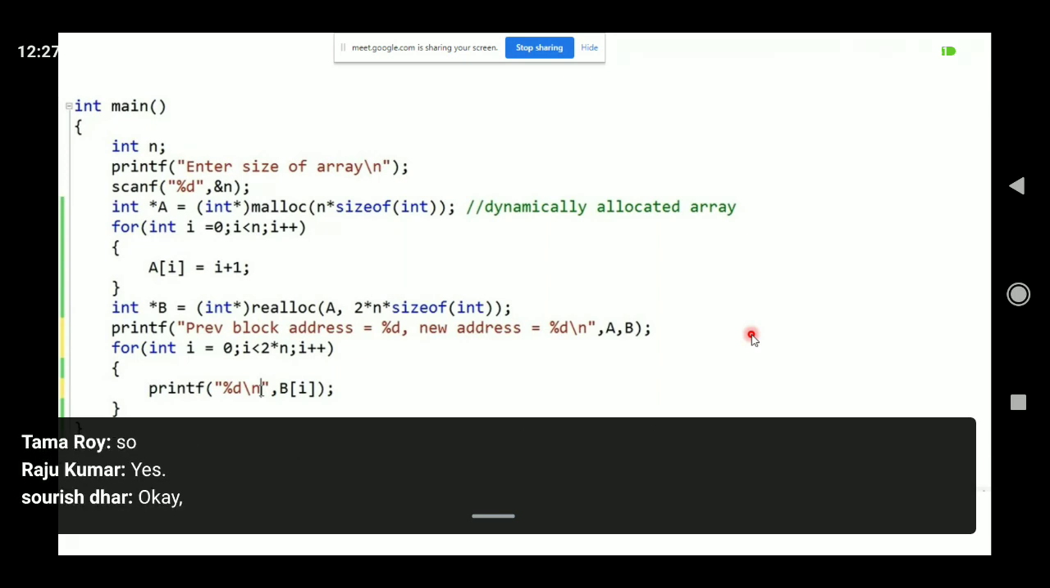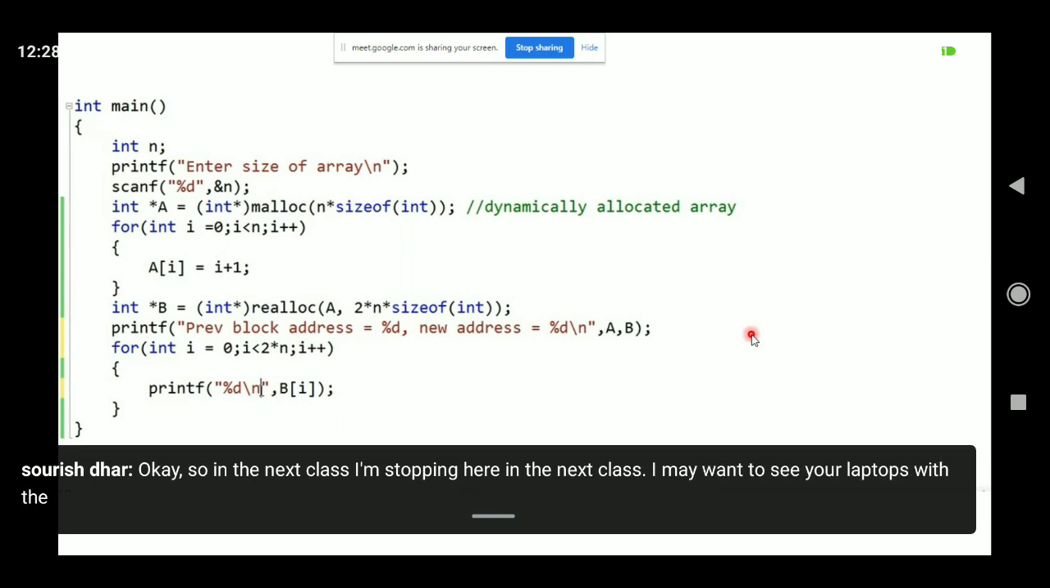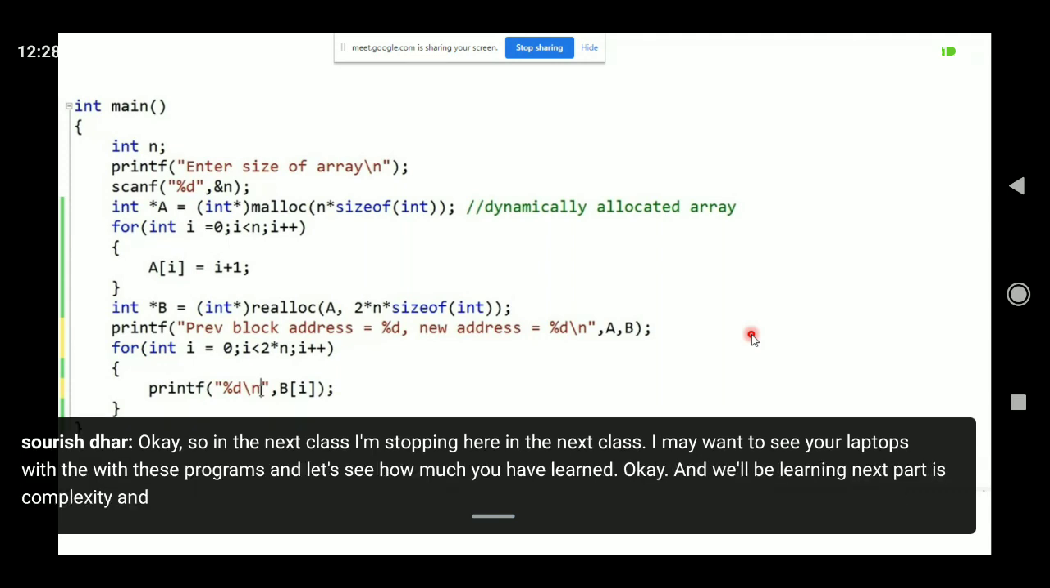So in the next class, I'm stopping here. In the next class, I may want to see your laptops with these programs, and let's see how much you have learned. And next we'll be learning complexity and recursion. Let's see which one I should go for. Okay, I'll go with recursion first, and then we'll go with complexity.